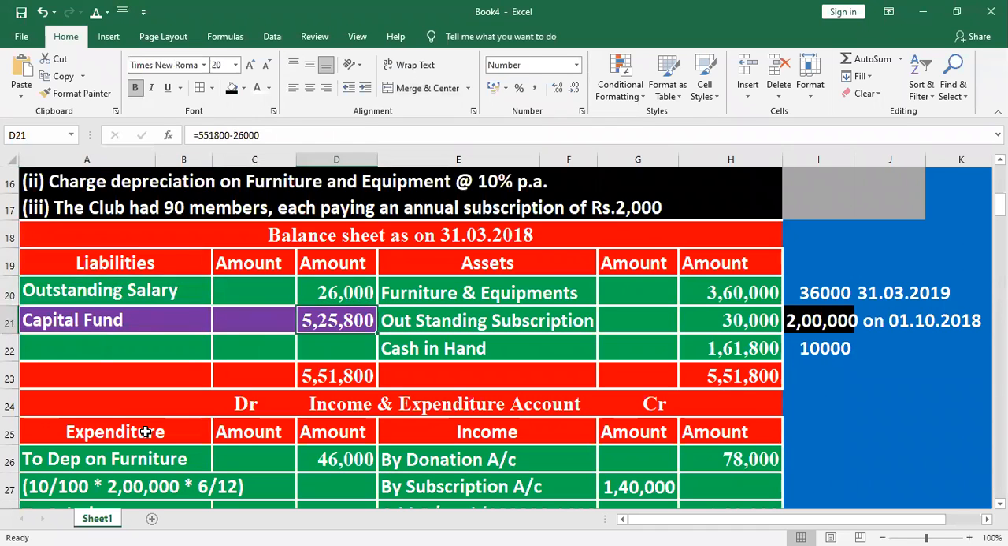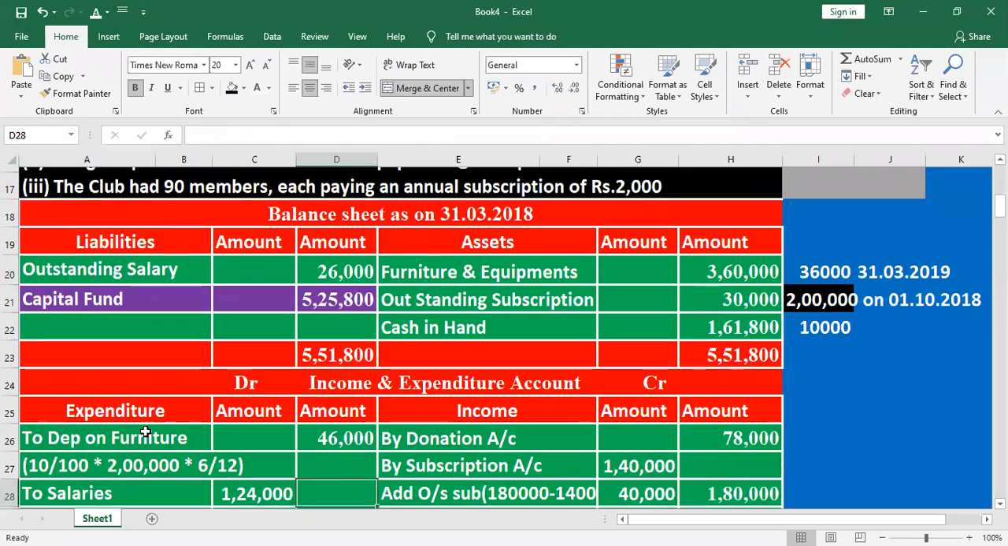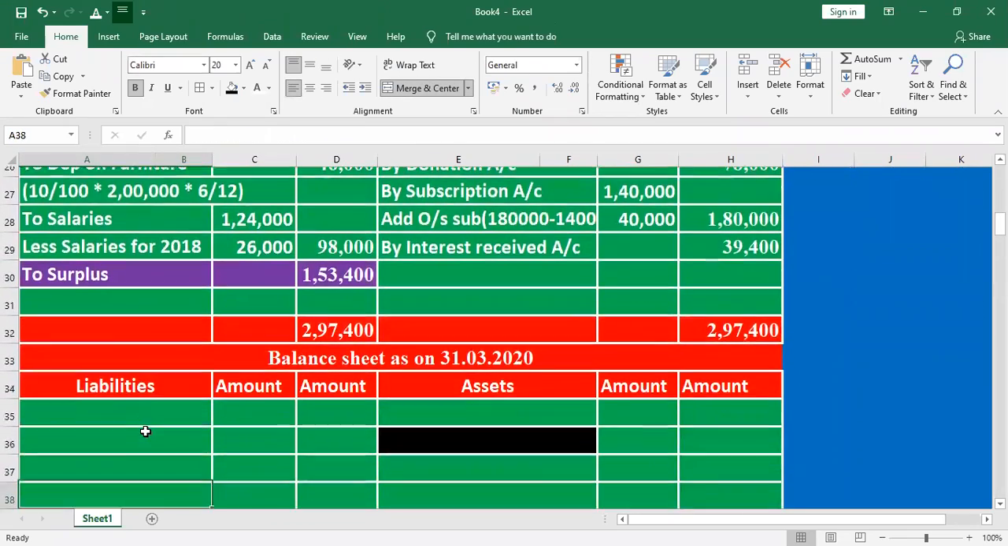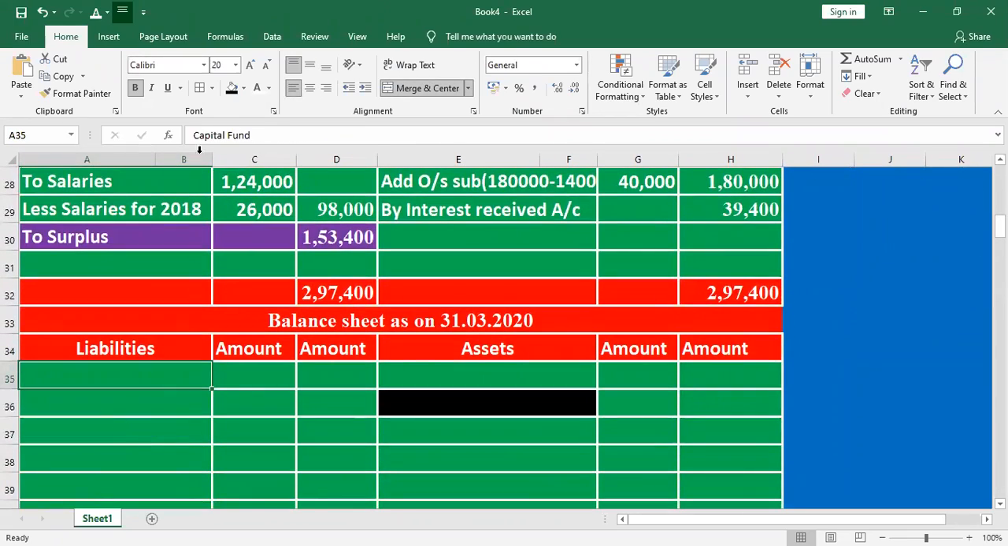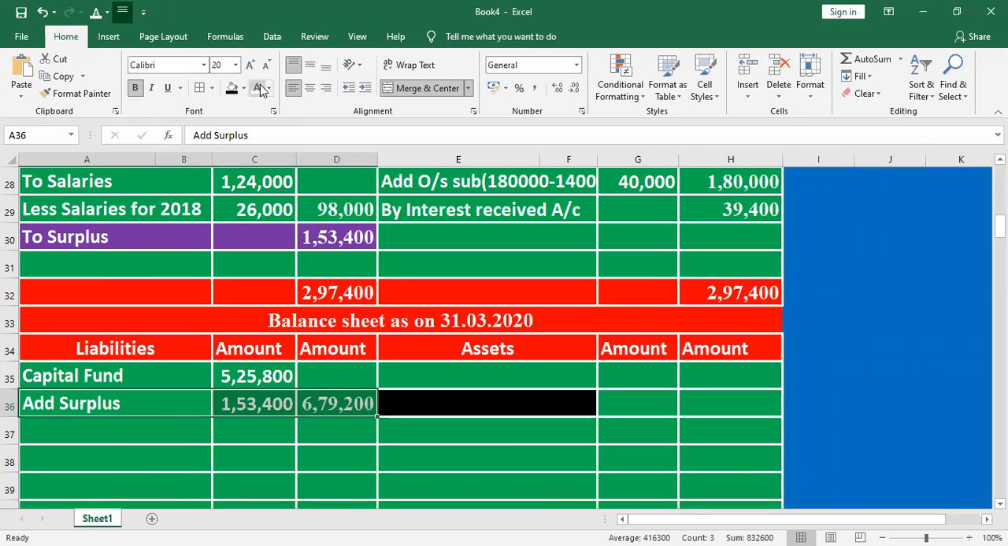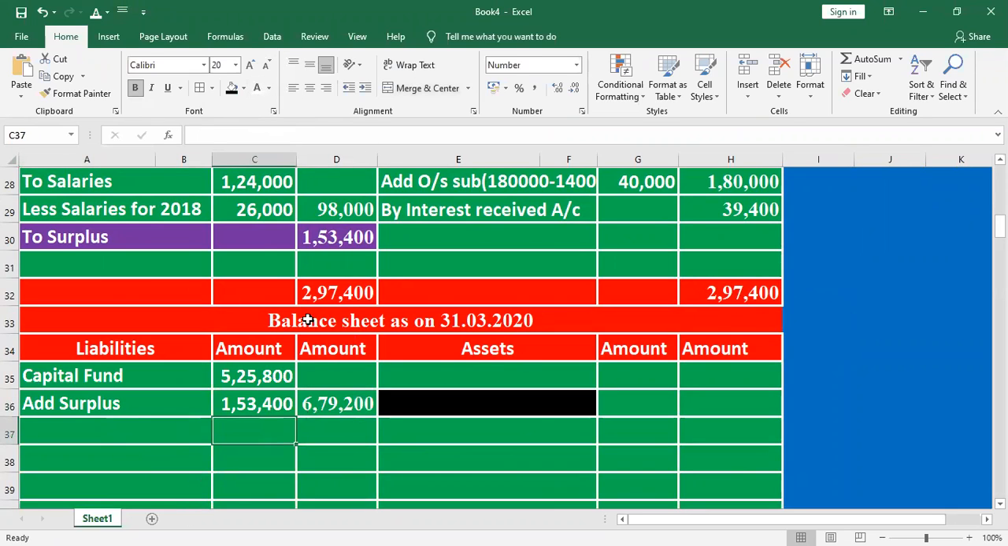What is the final balance amount of the capital fund? 5,25,800 capital fund. Here we add the surplus value, 1,53,400. Total 6,79,200.